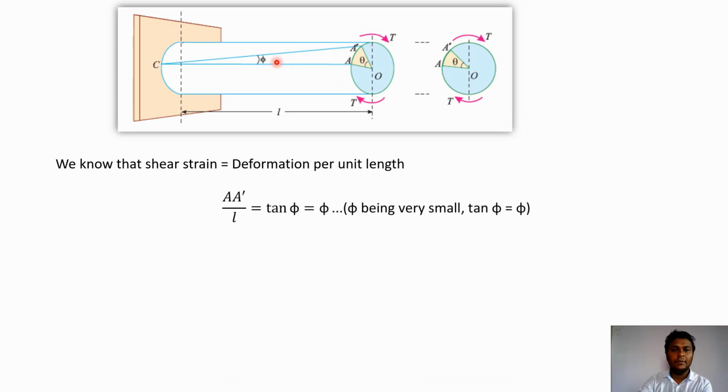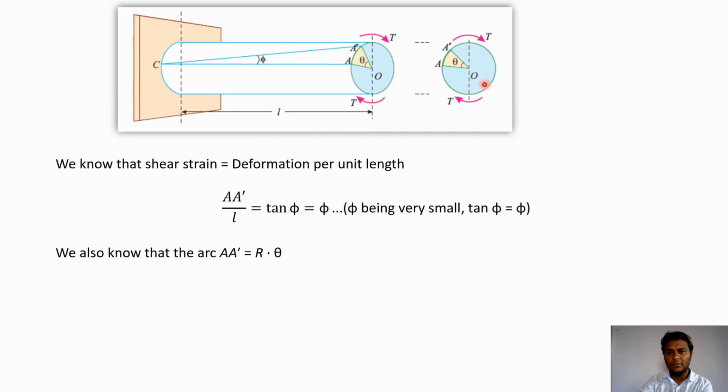Now in this particular triangle, instead of considering AA dash as a curve, if we consider it as a straight line, we can see this is a right angle triangle. So in this right angle triangle, AA dash upon L will be tan phi. Now as this phi will be very small because of this deformation of the shaft, we can consider tan phi equal to phi.